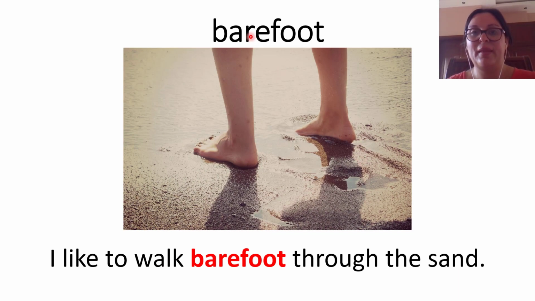Barefoot. What do you see here? Someone walking on the sand, but in what way is this person walking? With shoes or without shoes? Without shoes, right? So let's see the sentence. I like to walk barefoot through the sand. Barefoot means not using shoes, without shoes. Okay, so sometimes it is delicious to be barefoot at home, right?